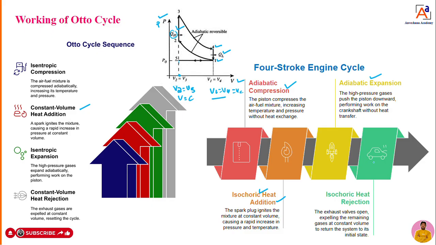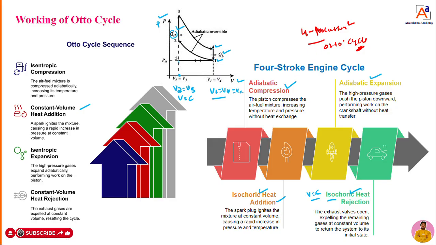Once the adiabatic expansion is done, that means work is done, we open the exhaust valve. Once the exhaust valve is open, the heat is rejected at constant volume, that is V equal to constant. Hence we call it constant volume heat rejection. These are the 4 operations, or 4 processes, we have in the Otto cycle.